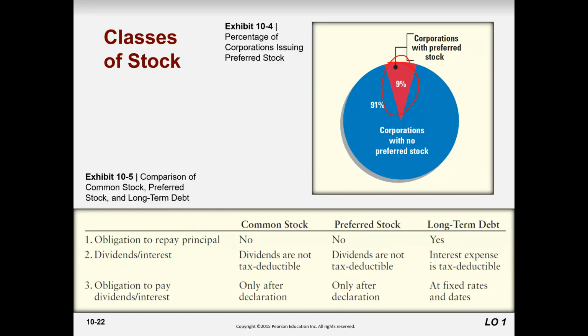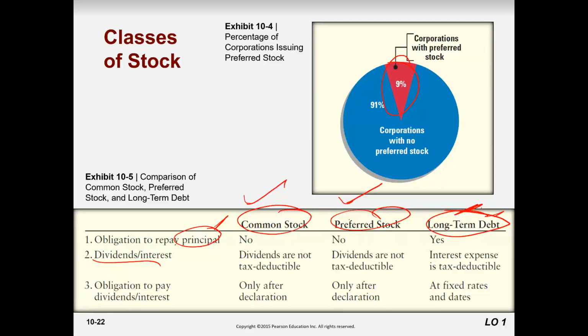So what are the differences between common stock, preferred stock, and long-term debt? Obligation to pay principal: no for stock, because they don't have a maturity life. Their life is unlimited. Yes for long-term debt or bonds.